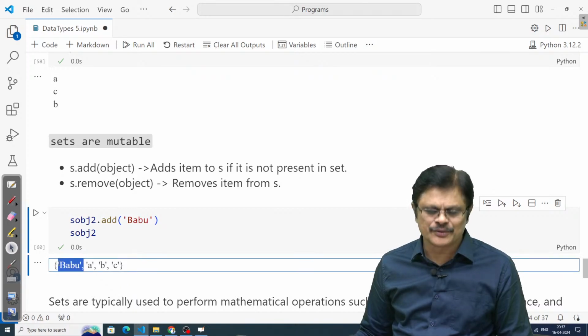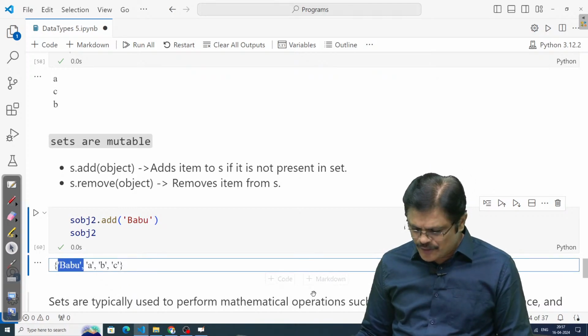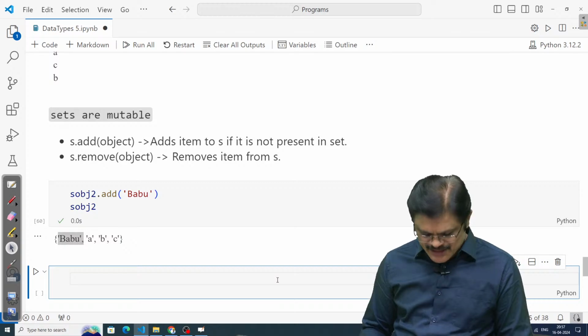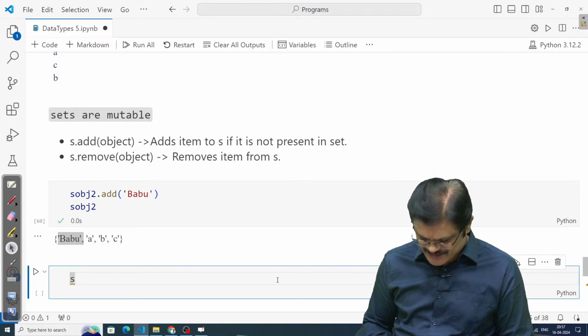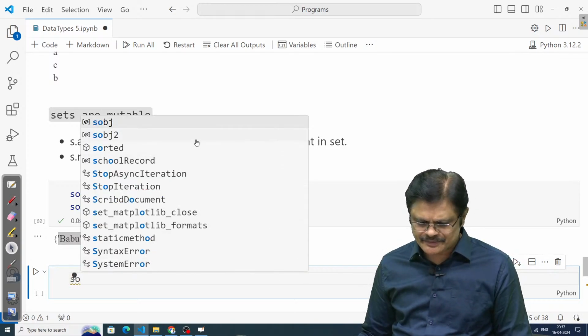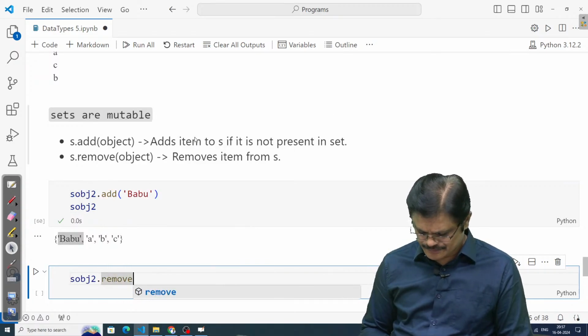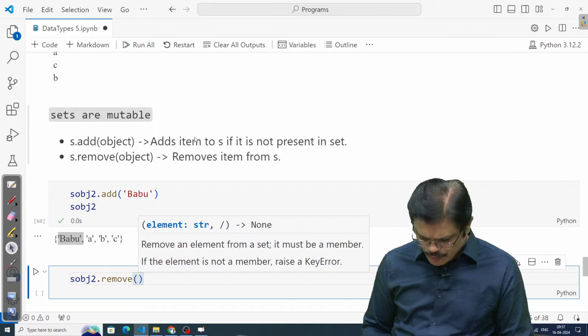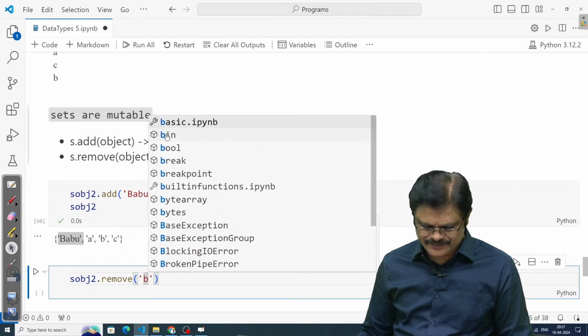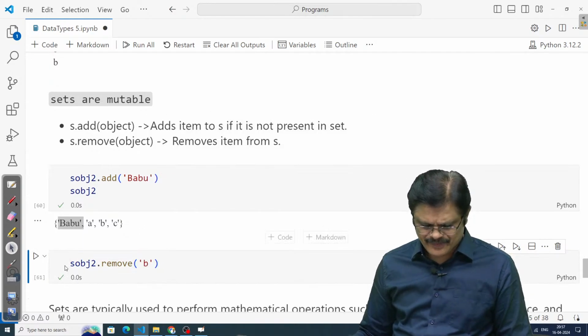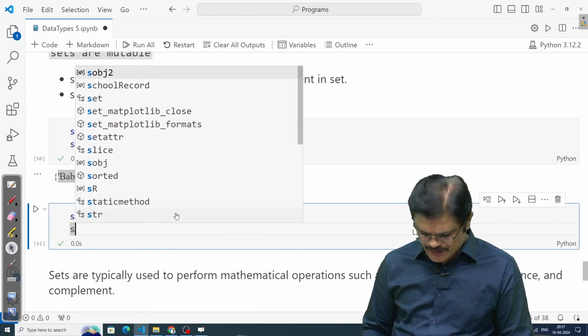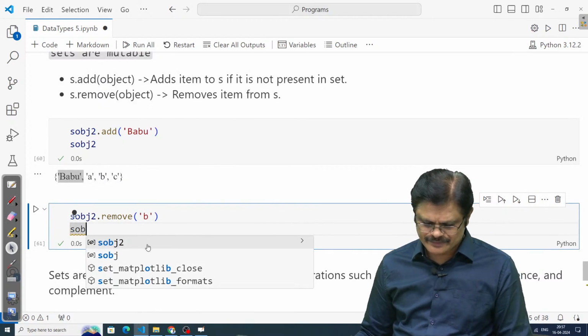Babu is also added. Now once you add, you can also remove an object using the remove method. I want to remove this object B. That can be done properly. After that, you can check what is set object 2.